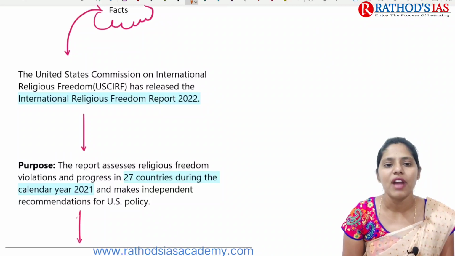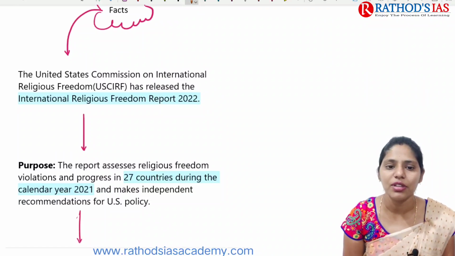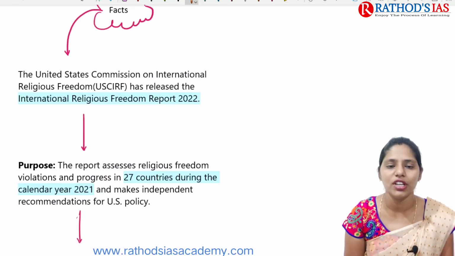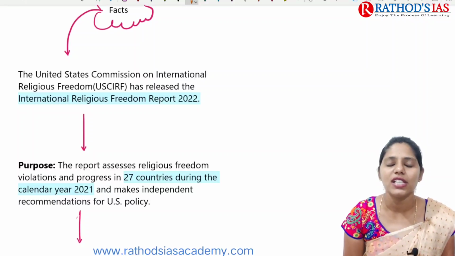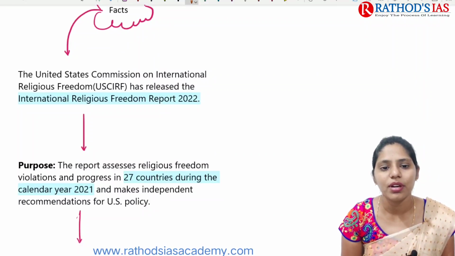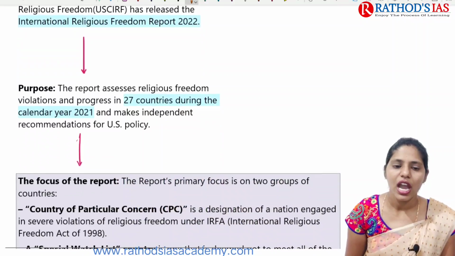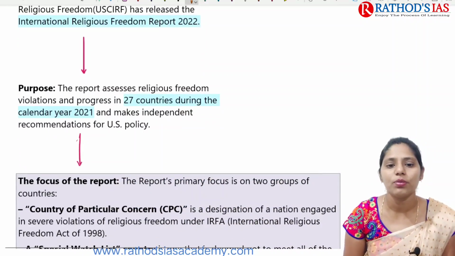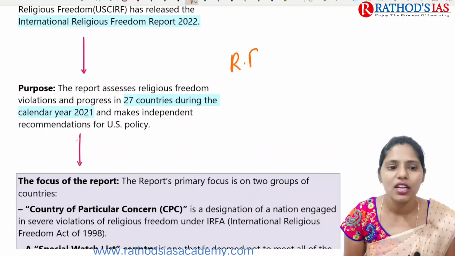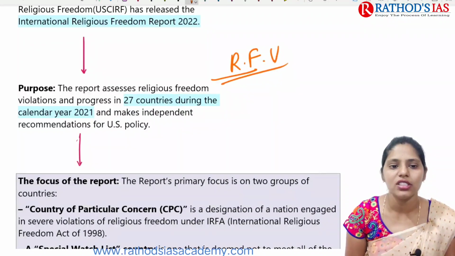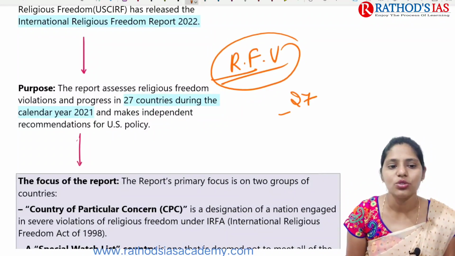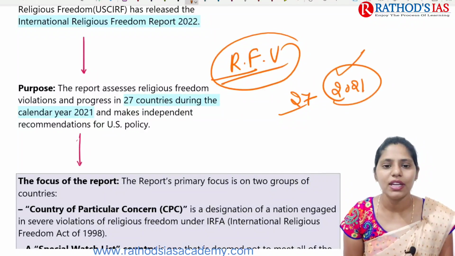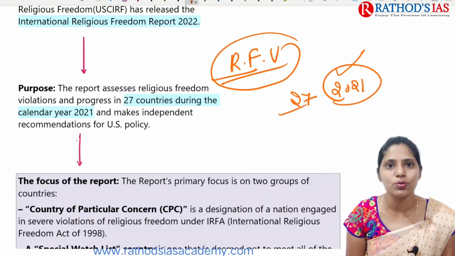So if we're talking about some facts here, the United States Commission on International Religious Freedom mainly released this International Religious Freedom Report 2022. And the purpose of this report is mainly tracking religious freedom violations in 27 countries during the year 2021, and it helps to make some independent recommendations for US policy.